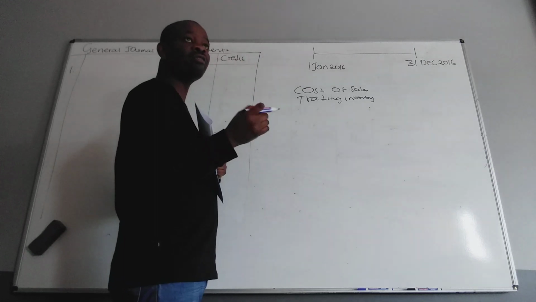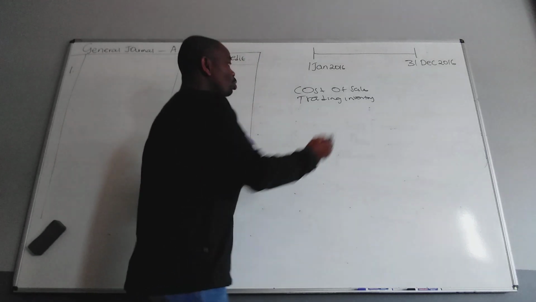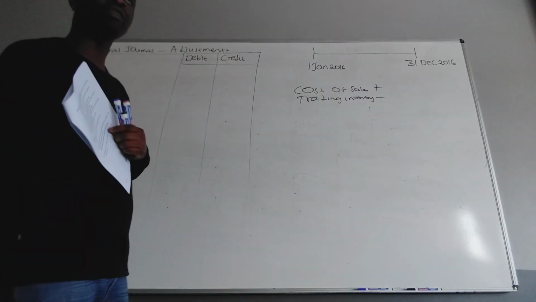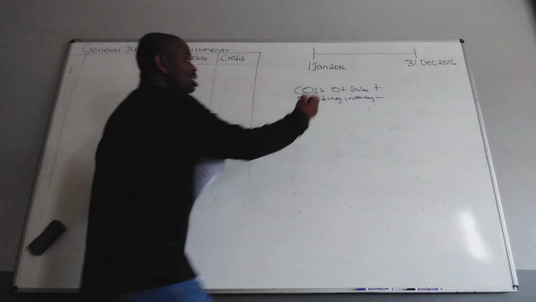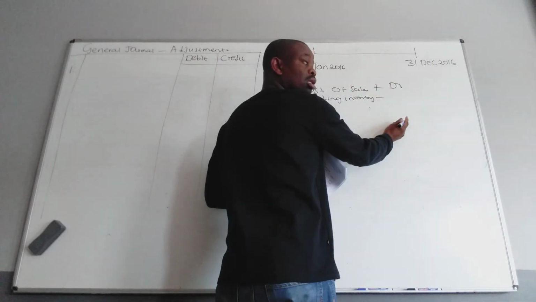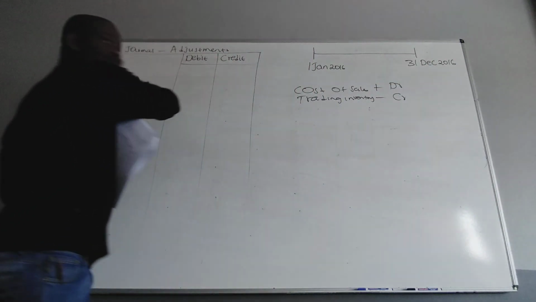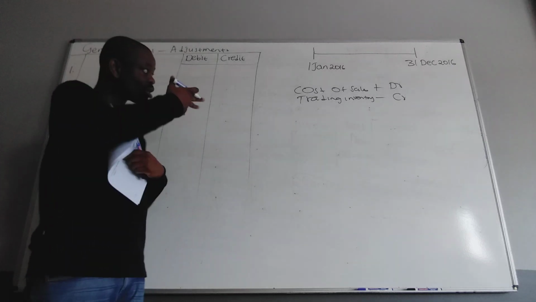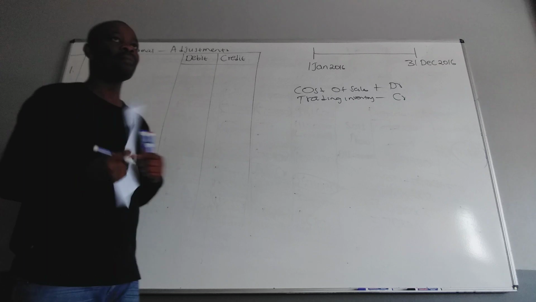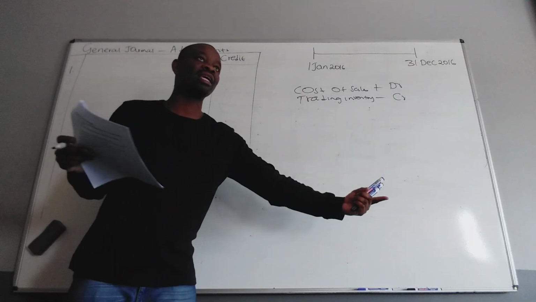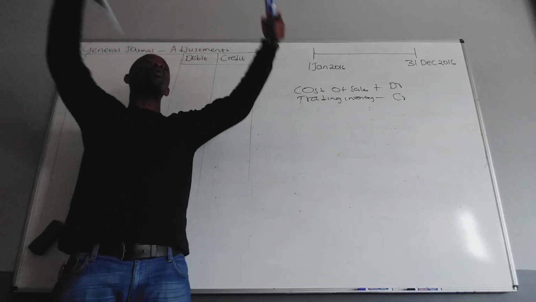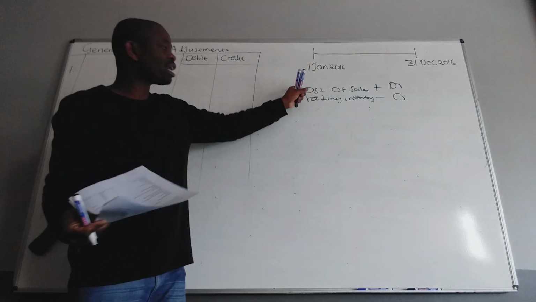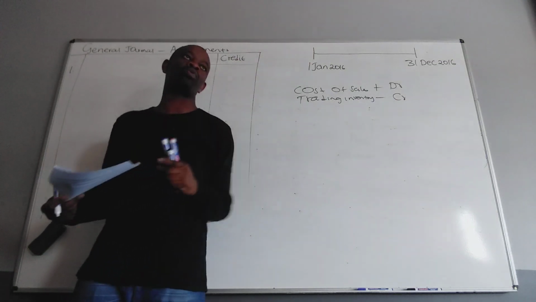So the trading stock deficit will affect what? Cost of sales. It will increase cost of sales and decrease trading inventory, because the stock went down because of the shortage. Do you understand what I said? I understand. Okay, no problem. But I can't compare the two because the other one is at the beginning, the other one is at the end. If they were both at the end of the period, I would compare, and that shortage would be recorded as an adjustment, the difference between the two.